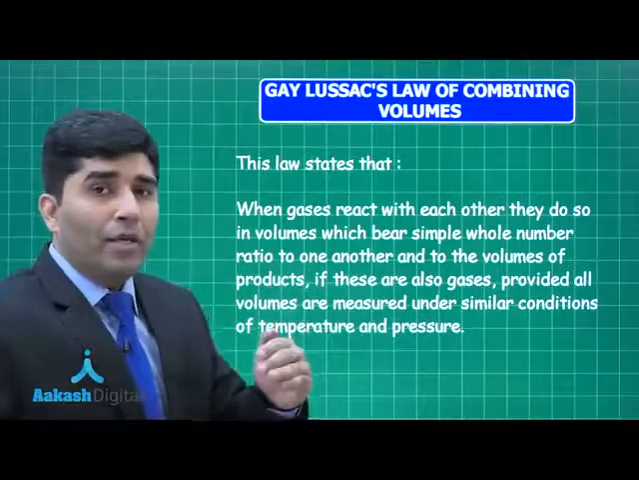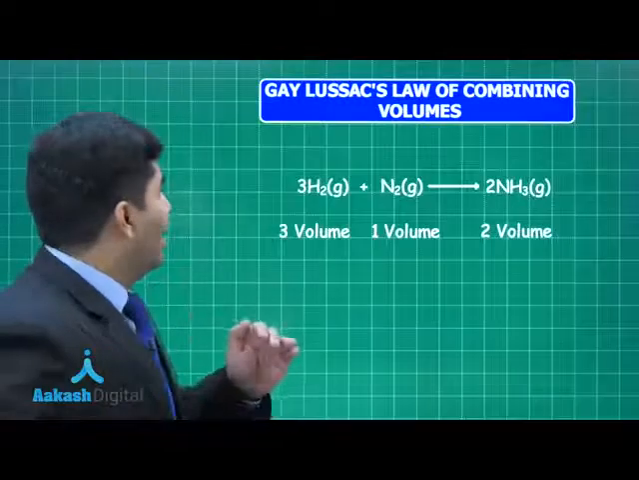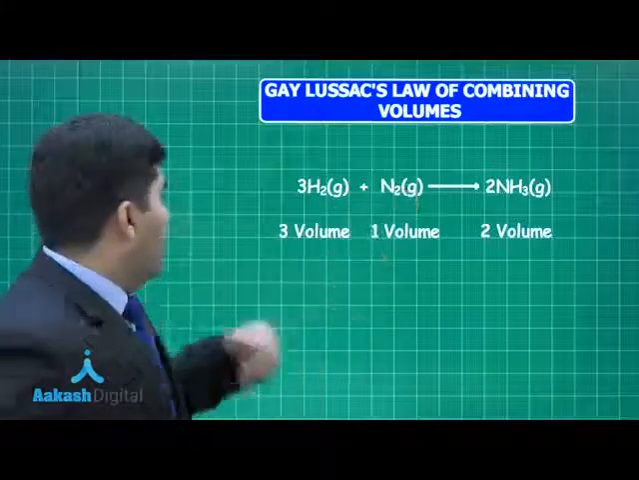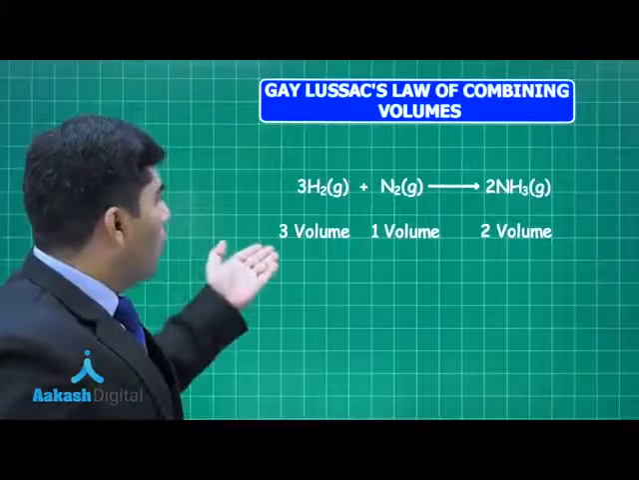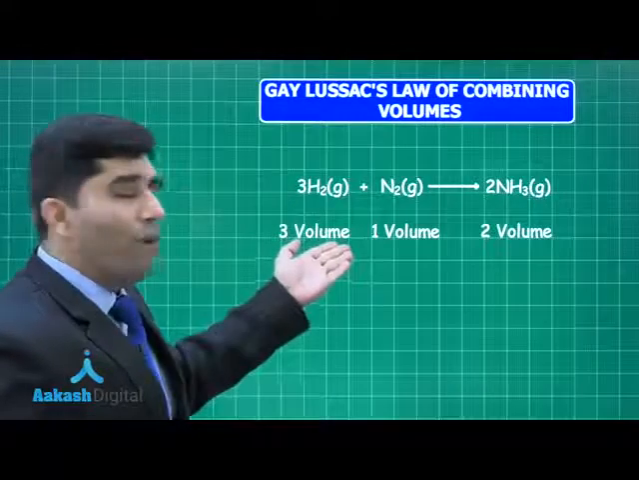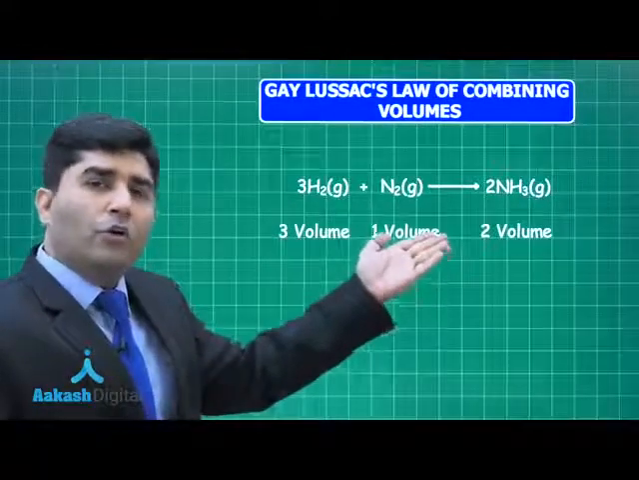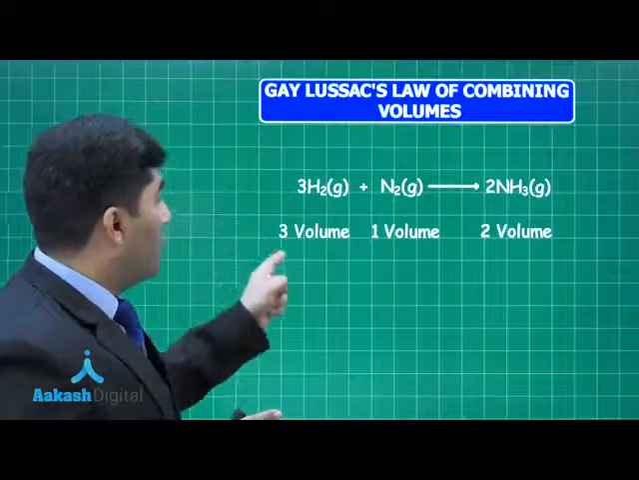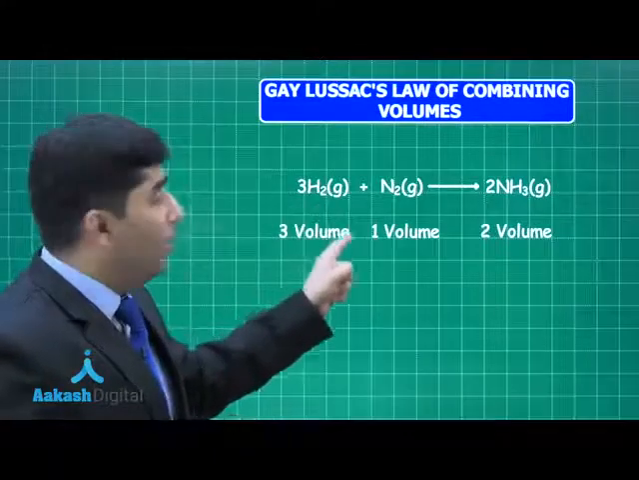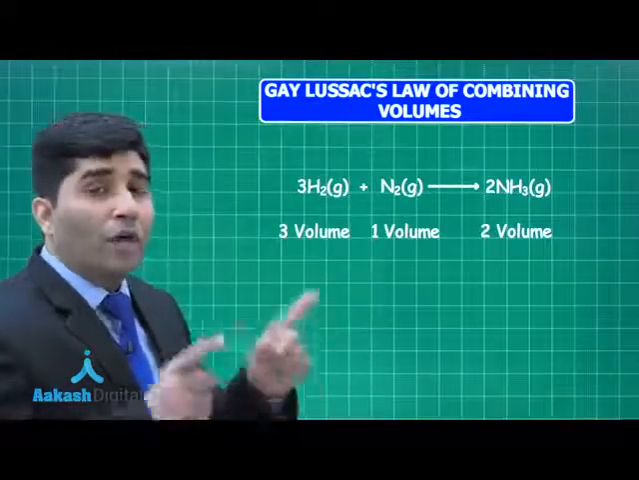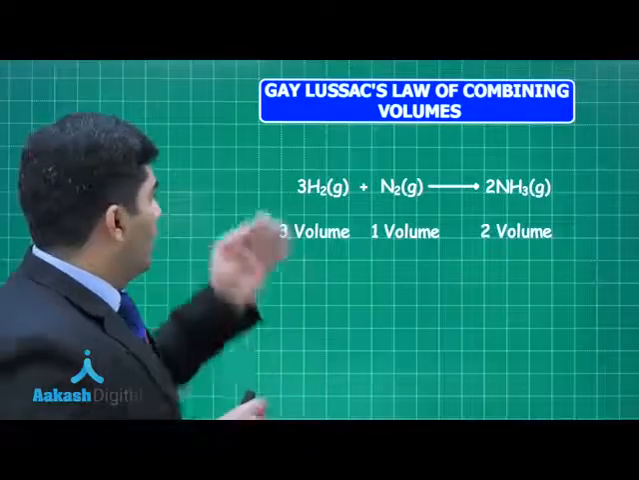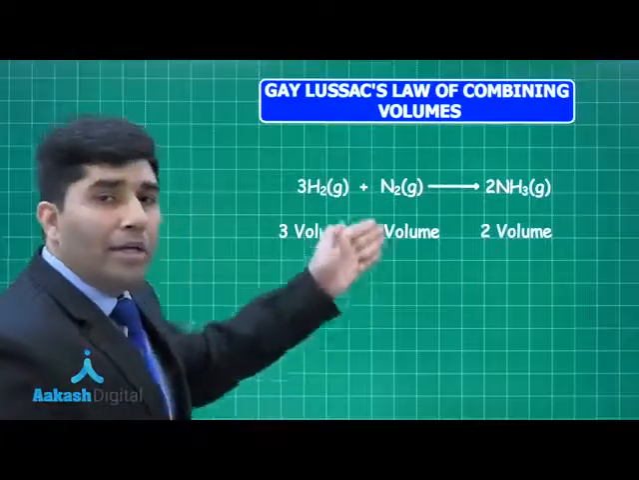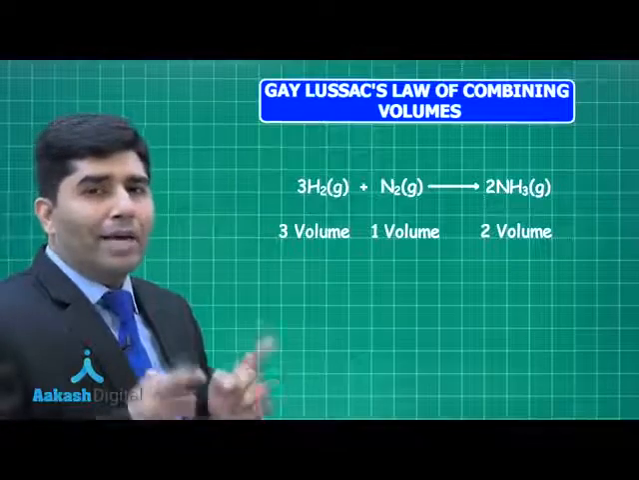Now what does it mean actually? I am giving you one example: hydrogen combines with nitrogen to give ammonia. He said that 3 volumes of hydrogen will combine with 1 volume of nitrogen to give 2 volumes of ammonia. It means that if we have 3 liters of hydrogen, it will combine with 1 liter of nitrogen and give us 2 liters of ammonia. So the relation between reactants and products will be 3:1:2. So that was Gay-Lussac's law.